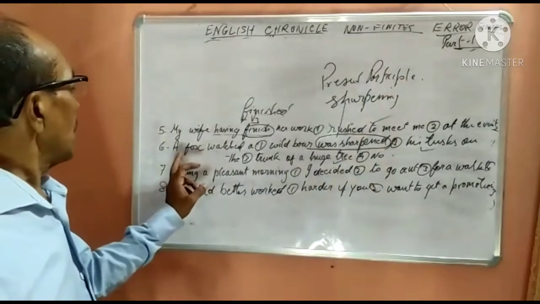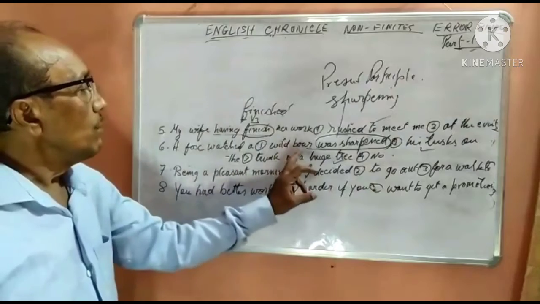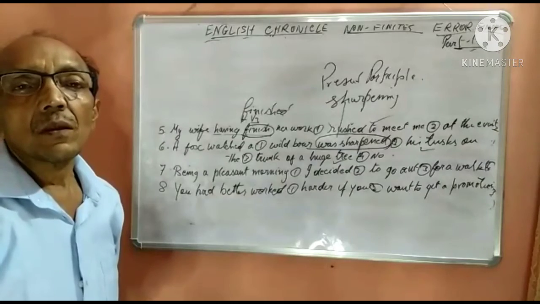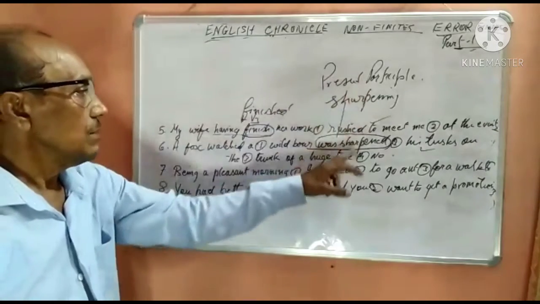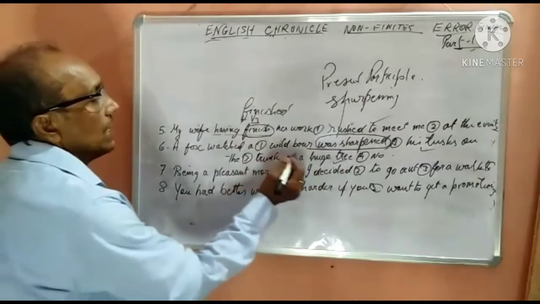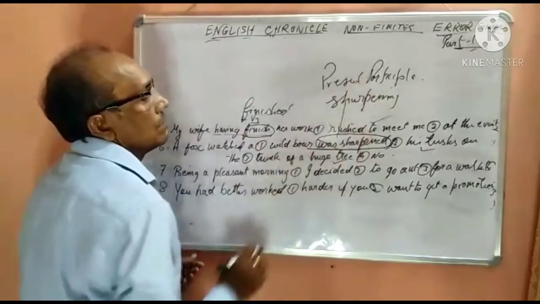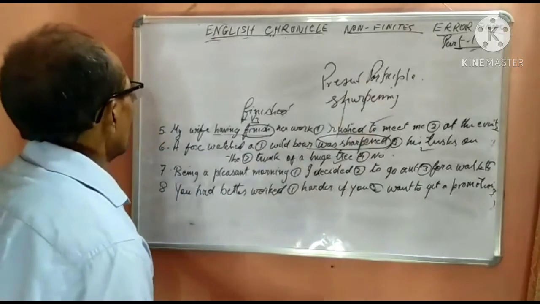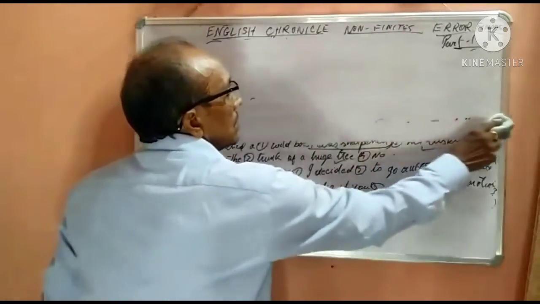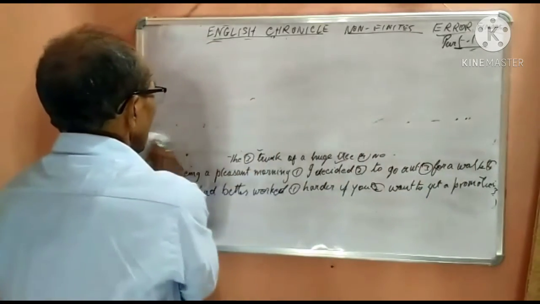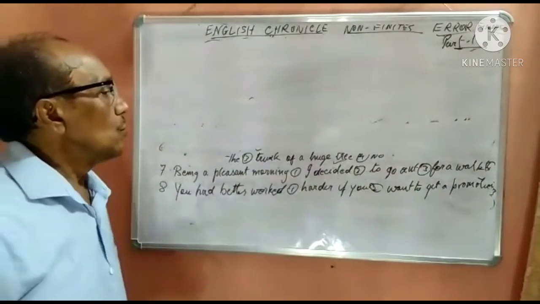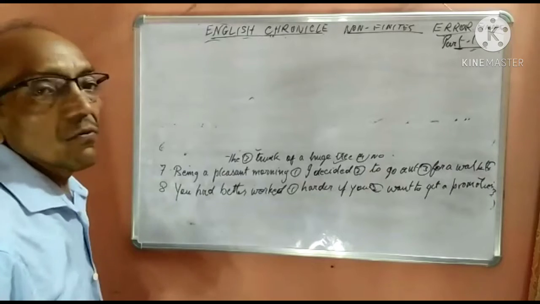It means both the actions, the fox watching and the boar sharpening, are taking place at the same time. So in that case, we use the present participle. It shouldn't be was sharpened, but rather it should be a wild boar sharpening his tusk. So next, let's see. Being a pleasant morning, I decided to go out for a walk.